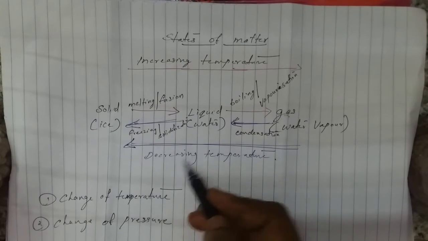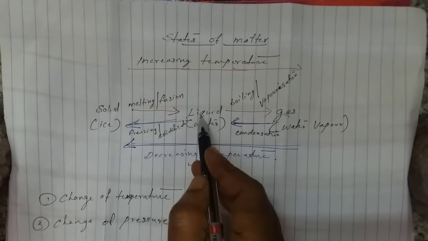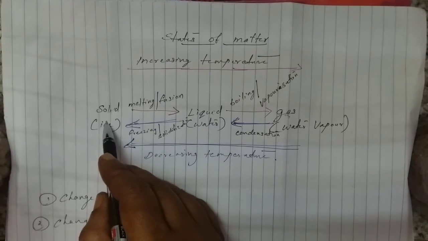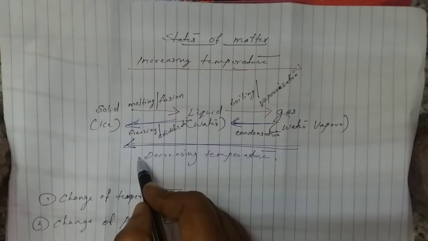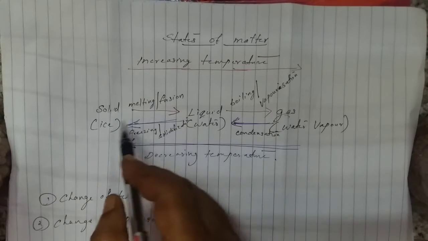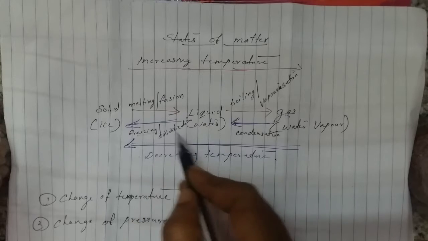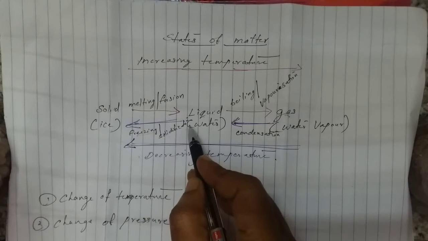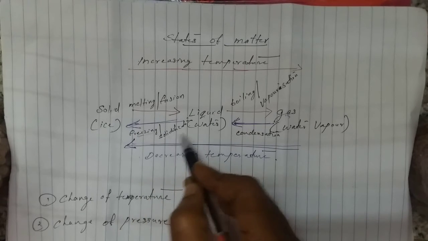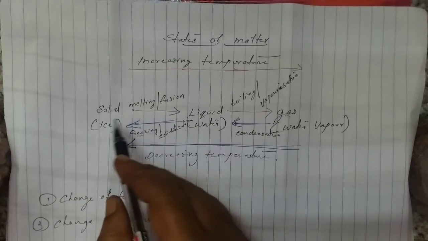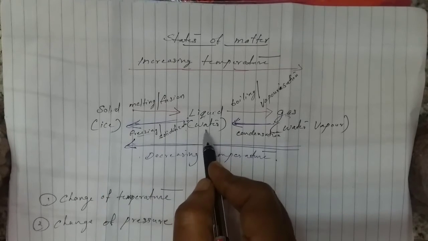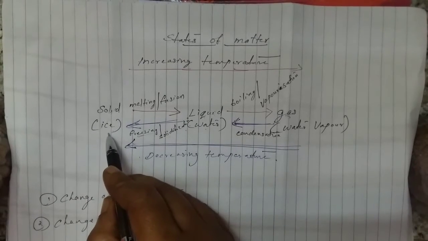What happens then? That time liquid changes to solid. Again we are decreasing temperature, liquid changes to solid by the process of freezing. Another word is solidification. By freezing or solidification, liquid changes to solid, or here water changes to ice.